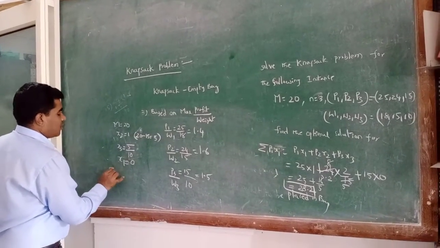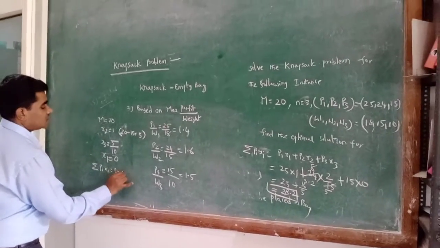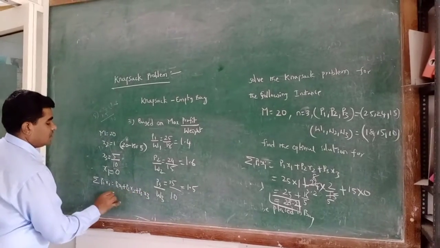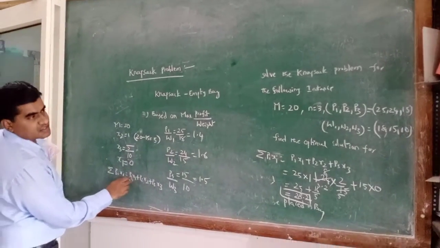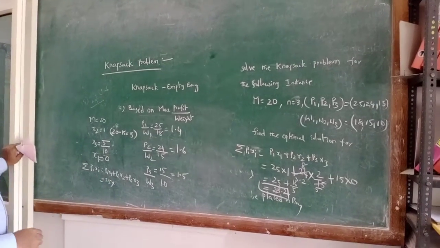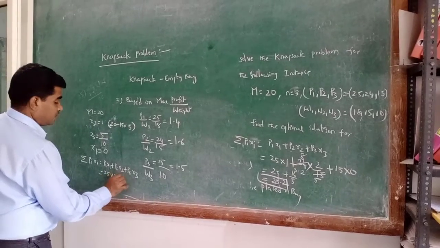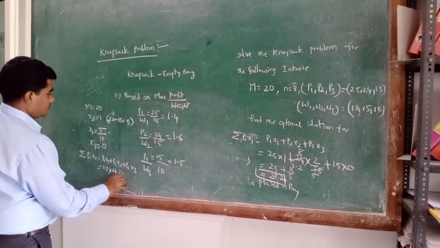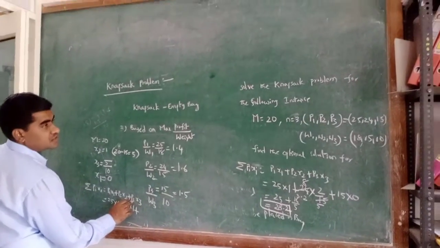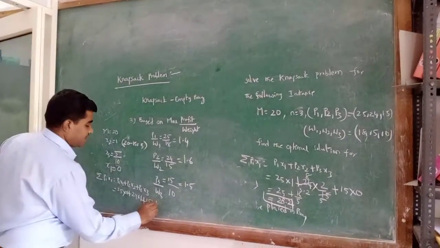Now summation of Pi Xi, that is P1 X1 plus P2 X2 plus P3 X3. P1 is 25 into X1 is 0, plus P2 is 24 into X2 is 1, plus P3 is 15 into X3 is 5 by 10.